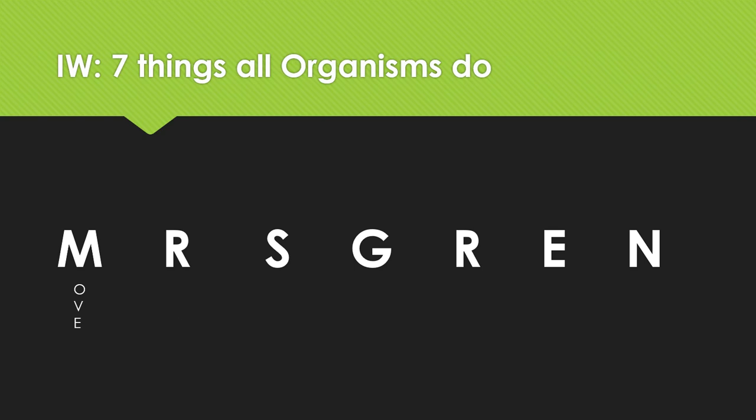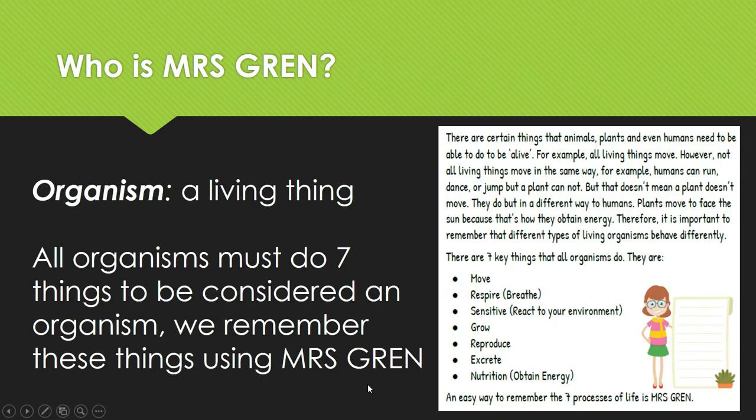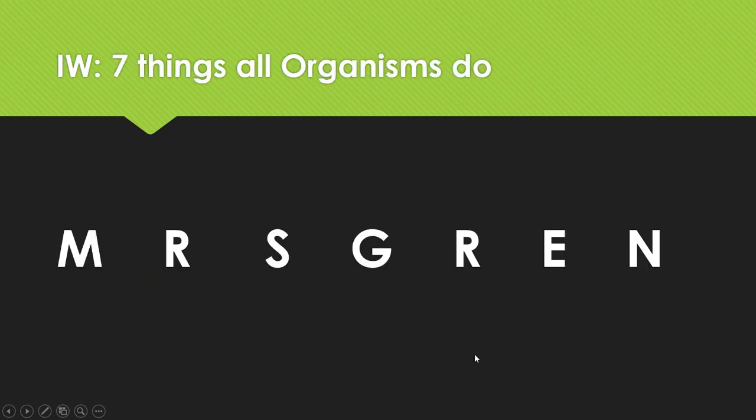So remember, you're going to look at this paragraph right here. These are the 7 things. Move, respire, sensitive, grow, reproduce, excrete, nutrition. Then here's where you're going to write all of those things. I did the first 2 for you, okay?